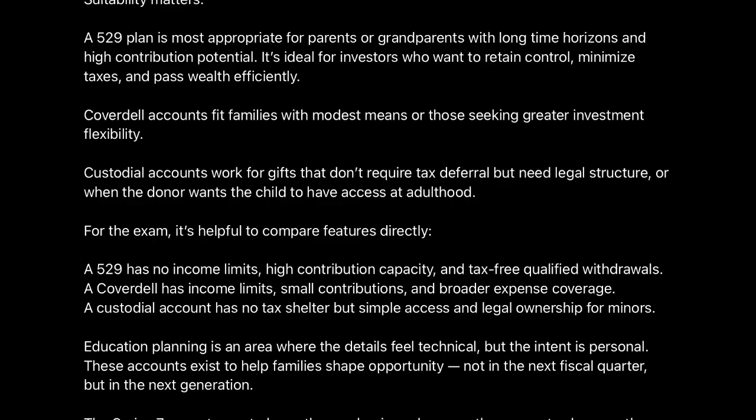For the exam, it's helpful to compare features directly. A 529 has no income limits, high contribution capacity, and tax-free qualified withdrawals. A Coverdell has income limits, small contributions, and broader expense coverage. A custodial account has no tax shelter, but simple access and legal ownership for minors.